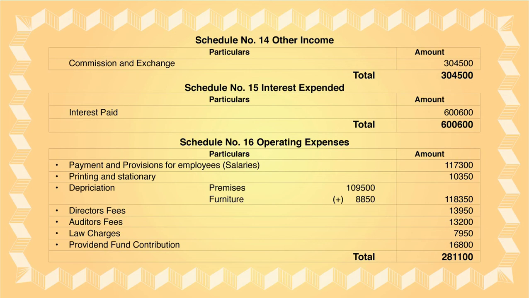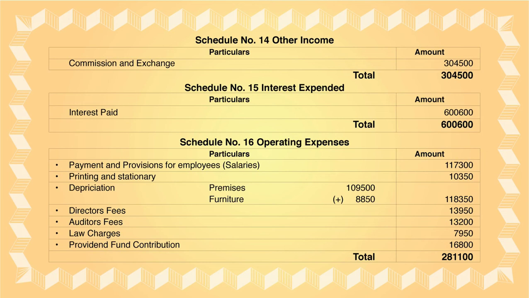Now the last one is schedule number 15. Schedule 15 is nothing but interest expended. Under that, if any interest paid is given in the trial balance, you will take it. It is already given in the trial balance, interest paid as 66,00,000 rupees. So you take that amount and the total is 66,00,000. Now go to schedule number 16. It is nothing but operating expenses.